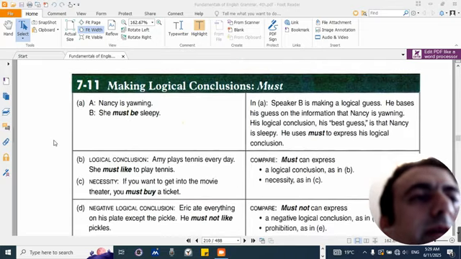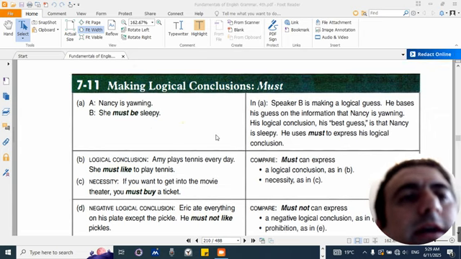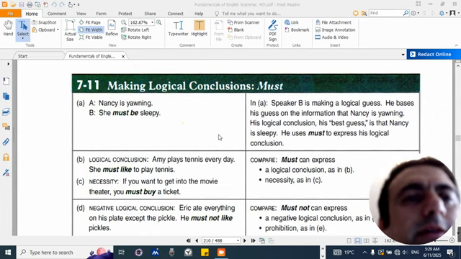7-11. Making logical conclusions: must. A. Nancy is young. B. She must be sleepy. In A, speaker B is making a logical guess. He bases his guess on the information that Nancy is young. His logical conclusion, his best guess, is that Nancy is sleepy. He uses must to express his logical conclusion.